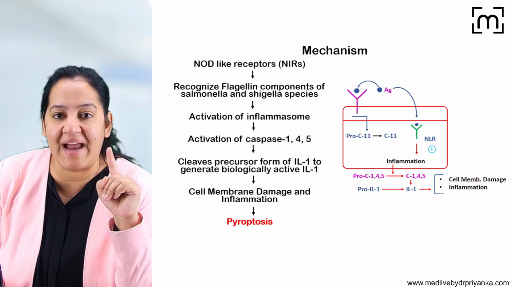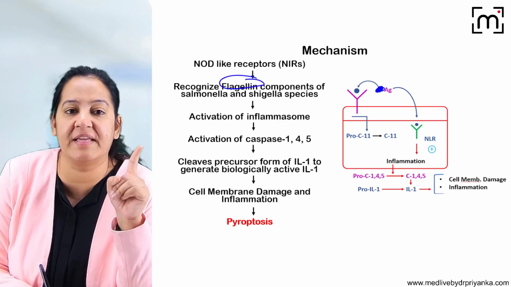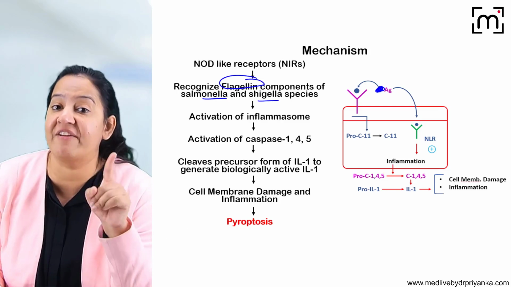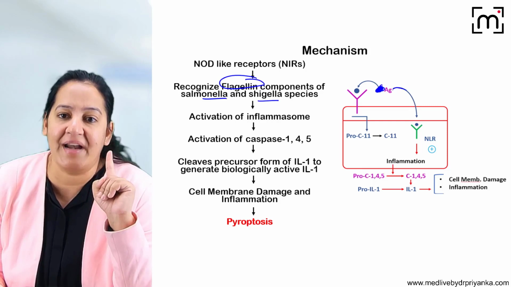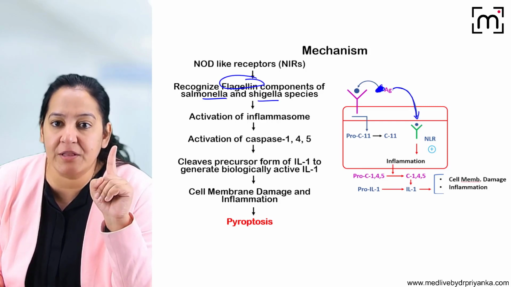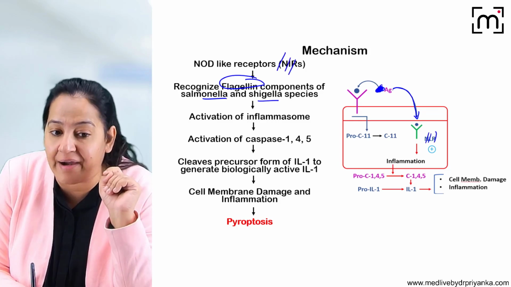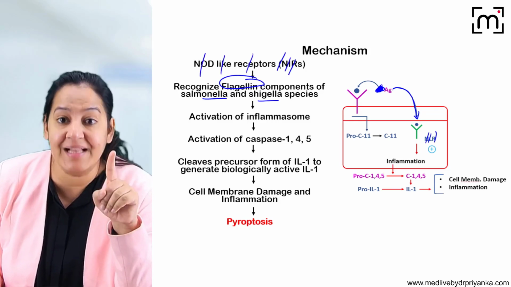You see here the antigen is there. Who is the antigen? The antigen is usually the flagellin component, which is seen in Salmonella and Shigella. So Salmonella, Shigella and other bacteria which have flagellin in their structure act as an antigen. The antigen enters inside and binds with the NOD-like receptor, NLR. So inside the cell there is NLR.